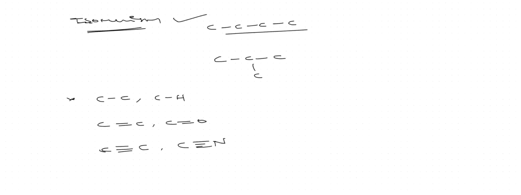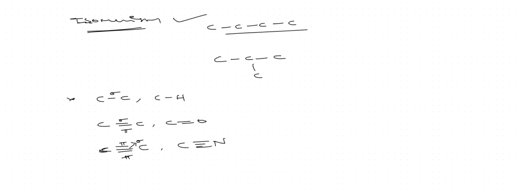If a single bond is present, it means one sigma bond. A double bond means one sigma bond and one pi bond. A triple bond means one sigma bond and two pi bonds.